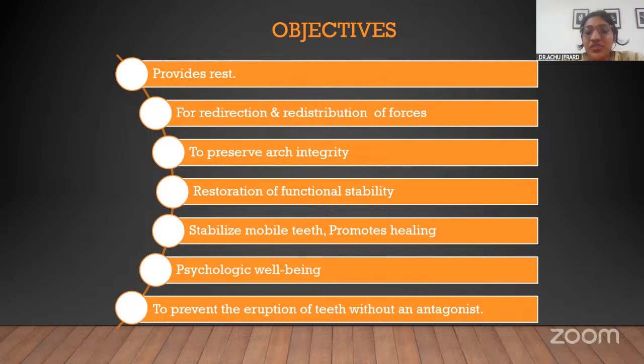And so it is to stabilize a mobile tooth. Apart from these basic things, splinting is also done temporarily in cases where the teeth are mobile and we are proceeding with periodontal surgery, because sometimes the teeth will be on the verge, like grade 3.